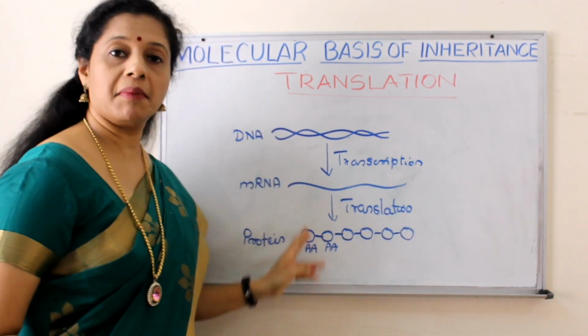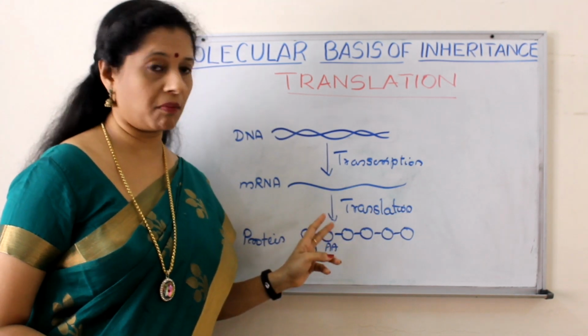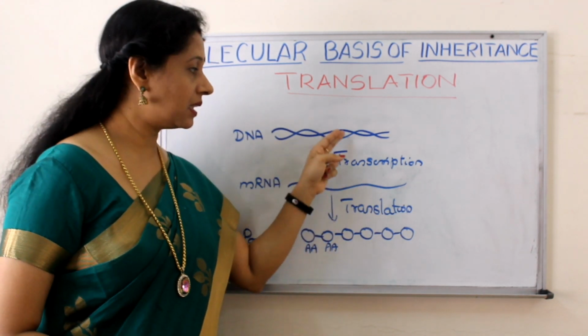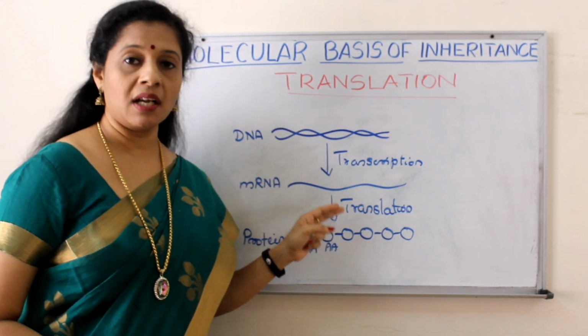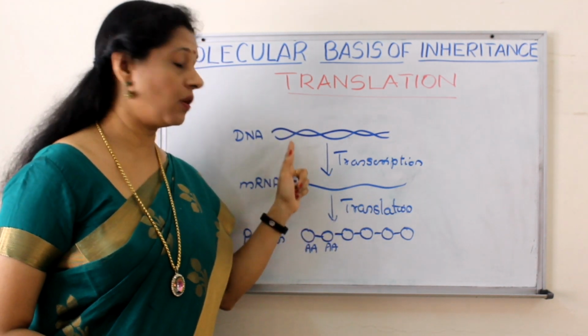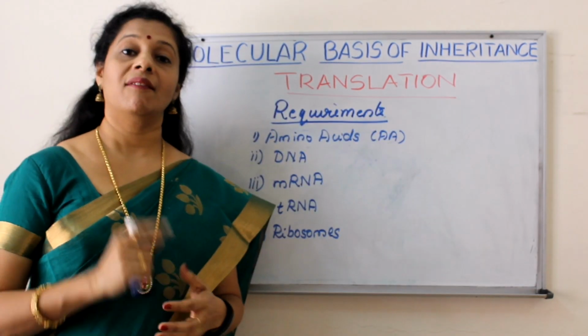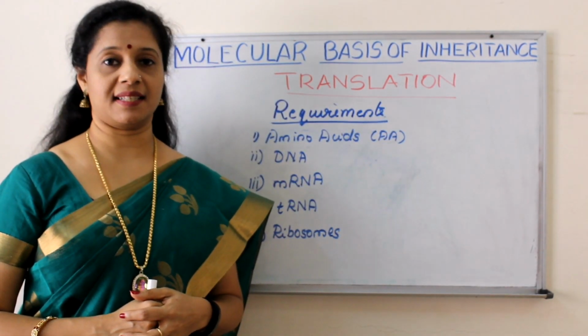So this is nothing but the central dogma. We have done a detailed video on central dogma. We have also covered DNA replication and transcription. I request you to watch the structure of RNA, and also the genetic code, before we start with translation. What are the requirements of protein synthesis?